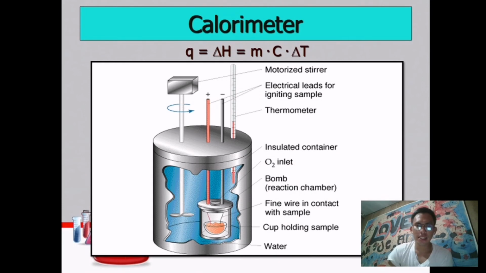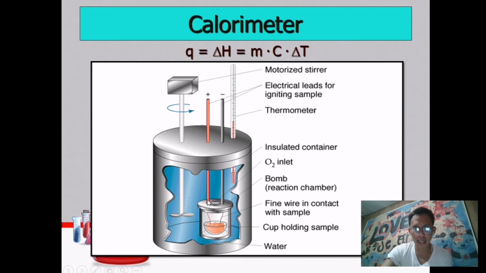So this one is the calorimeter. This one is a bomb calorimeter. It is because the source of heat is covered, enclosed, with this one.